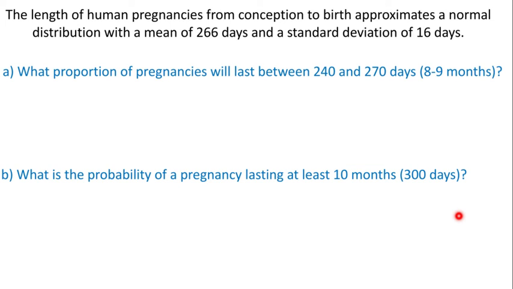So you could actually say, using our empirical rule, remember from the empirical rule, it was like 68% are born within one standard deviation. So you could say 68% within 250 to 282 days. So it would be kind of unusual to be born outside of that. Then you go further, right? 2 standard deviations, 95%. If we were to continue this, 95% would be within, subtracting or adding 32, 234 to 298.